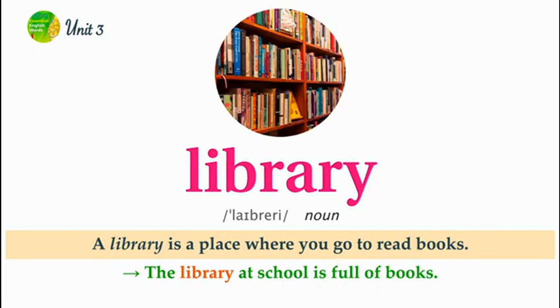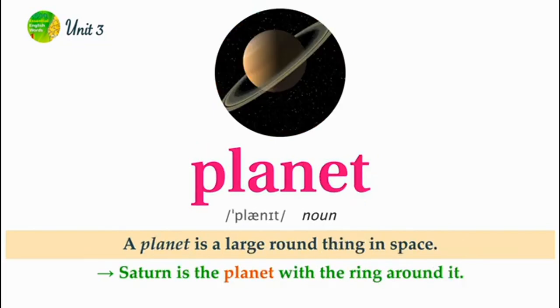Library. A library is a place where you go to read books. The library at school is full of books. Planet. A planet is a large round thing in space. Saturn is the planet with the ring around it.